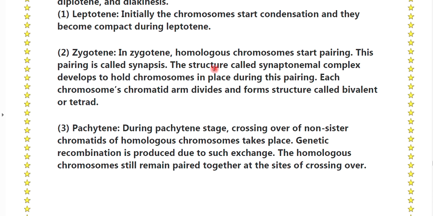Zygote: in Zygote homologous chromosomes start pairing. This pairing is called synapsis. The structure called synaptonemal complex develops to hold the chromosomes in place during the pairing. Each chromosome's chromatid arms divide and form a structure called a bivalent or tetrad.